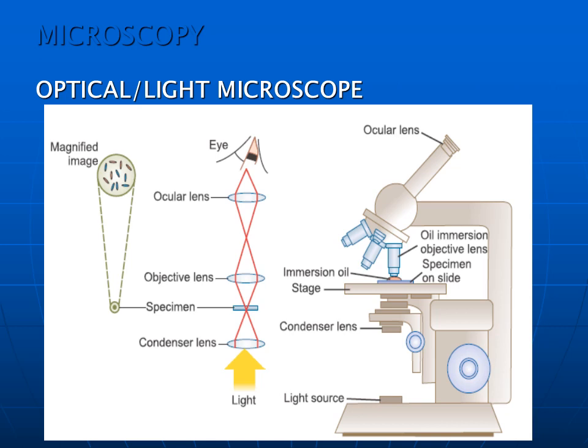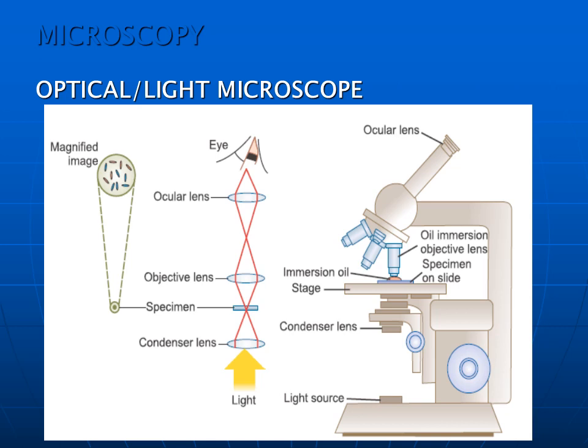The next part is the stage where you will keep the slide. Next part is the condenser lens, where the light is condensed and focused on the slide, and the lowest one is the light source, where you will get the light for focusing on the slide. In the middle part you will see the principle of the optical light microscope.